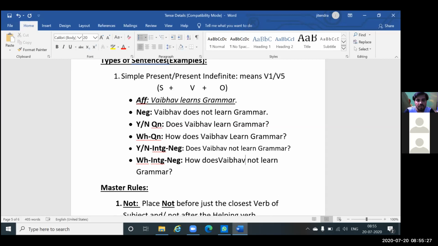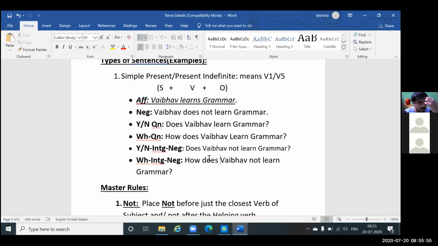Doesn't Vaibhav learn grammar? So either you can place it like this. See, not: how does Vaibhav not learn grammar? You see that? So why? Because the sentence will be the same base one, affirmative. From the affirmative sentence, we have framed all these 5 types of sentences.